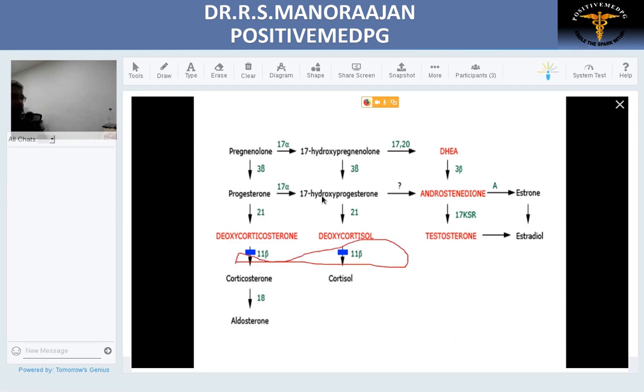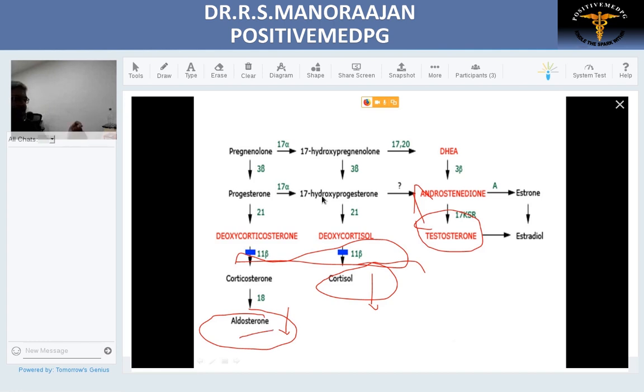Please look at this. This enzyme also takes part in two pathways: one, aldosterone; two, cortisol. So when this is cut off, no aldosterone, no cortisol. So naturally, what is the hormone which is elevated? That is testosterone. So increased testosterone, low aldosterone. Then immediately the question arises, is it similar to 21-alpha hydroxylase deficiency? Please concentrate here.